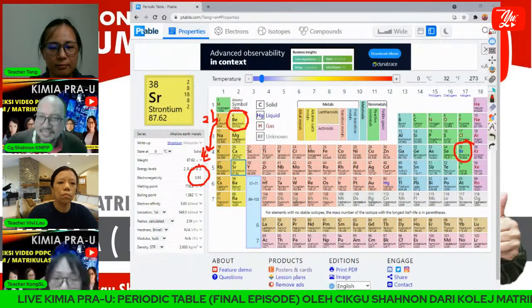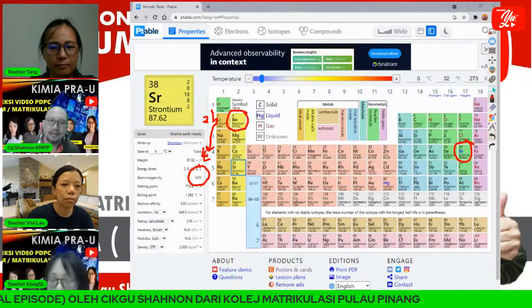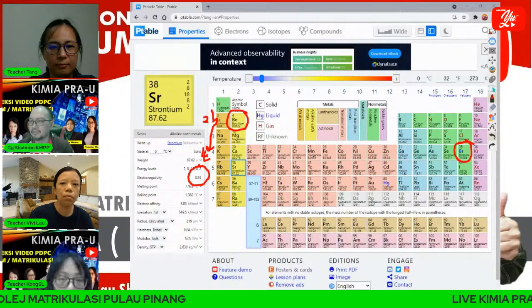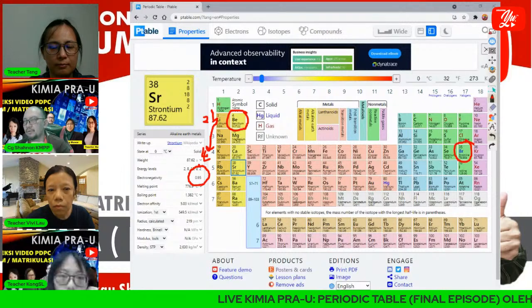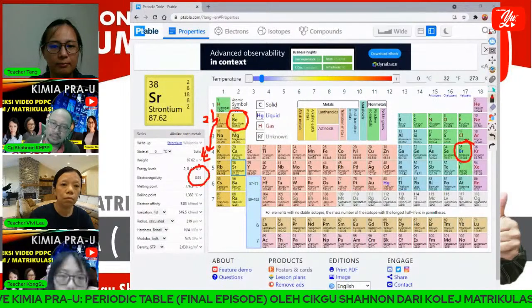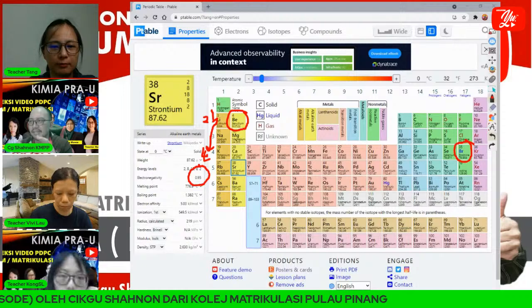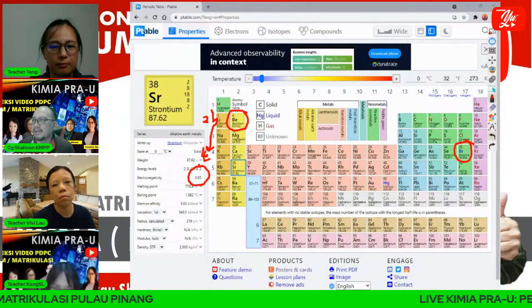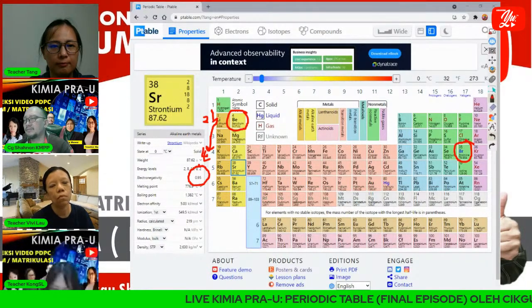Okay, student, can you answer this question? Which one is more electronegative, beryllium or bromine? We have two parameters that change the electronegativity. When we cross a period, the electronegativity will increase, but when we go down a group, the electronegativity will decrease. But in this case, we have two parameters changing at the same time. So this is just to know which one is actually more dominant, across a period or down a group.